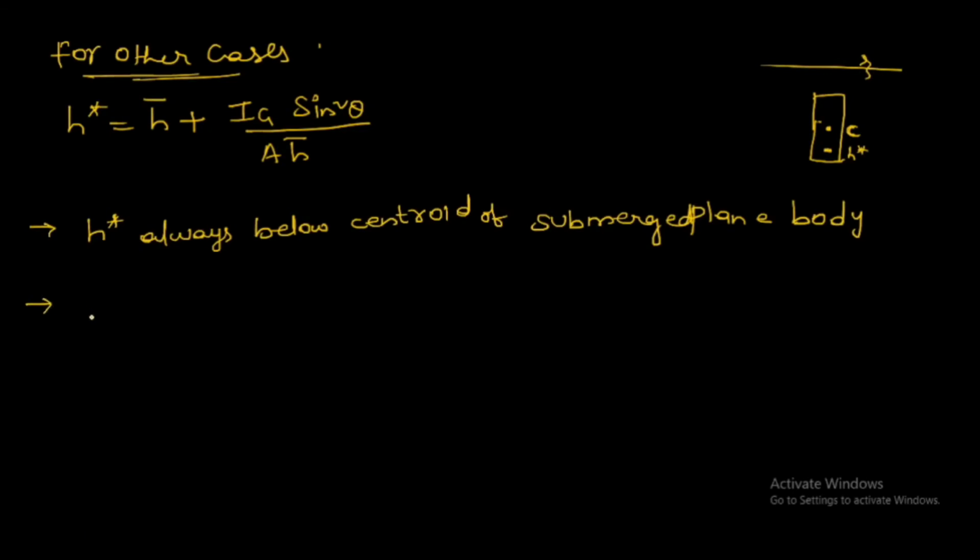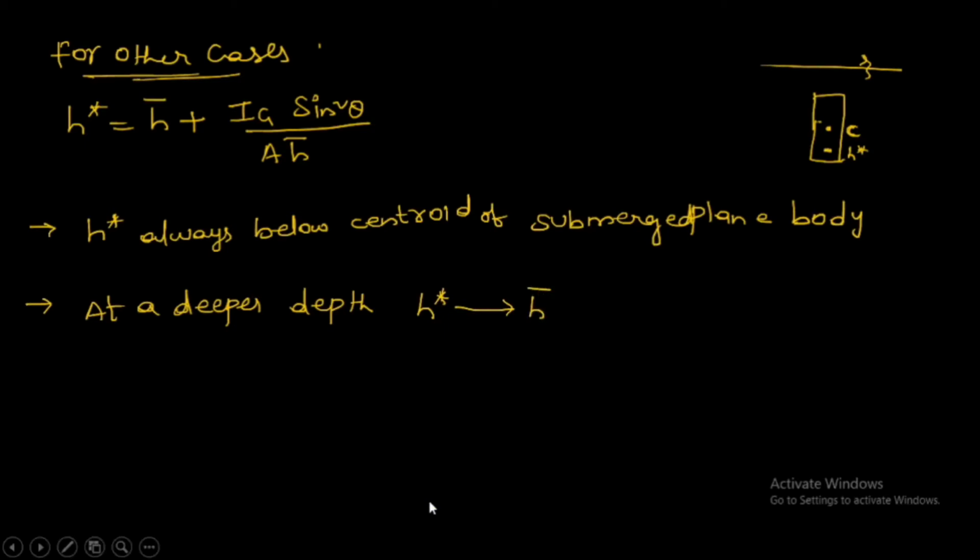Next point is at a deeper depth, center of pressure tends towards the h bar. How? From the formula we know h bar plus Ig sin square theta by A h bar.